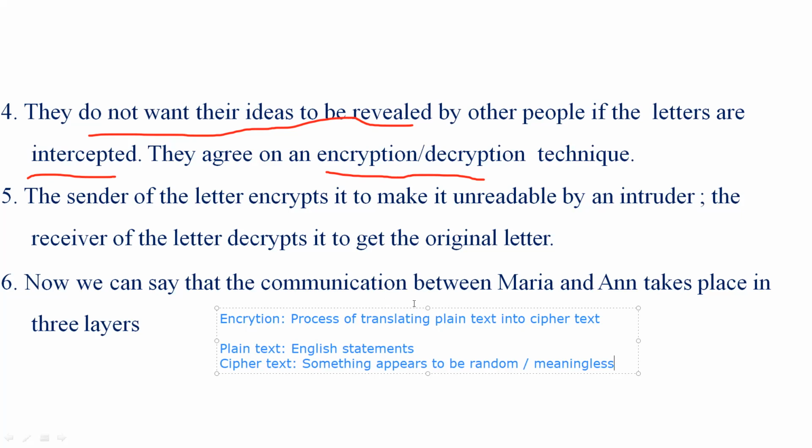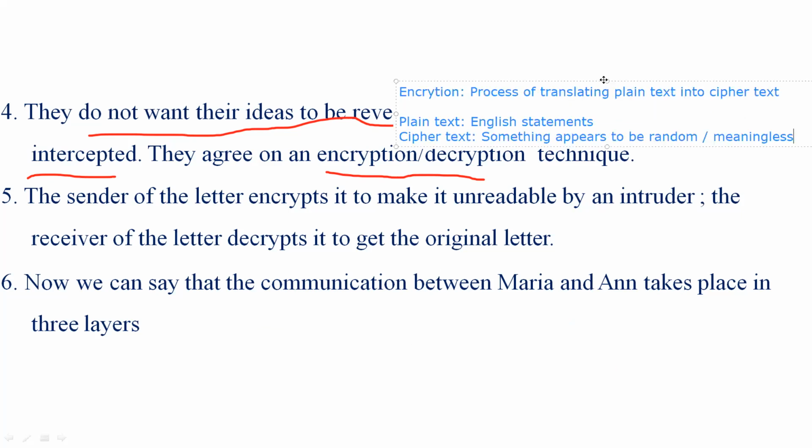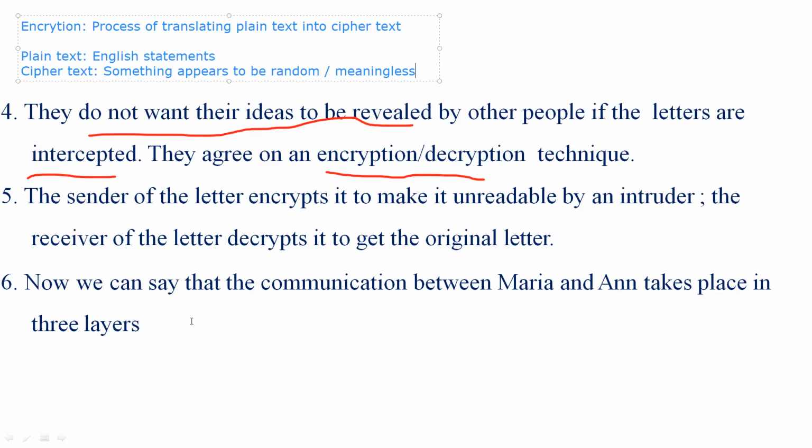Then your next question is, what do you mean by decryption, right? So I learned about encryption. Now what do you mean by decryption? I said encryption is a process of translating a plain text into a ciphertext.